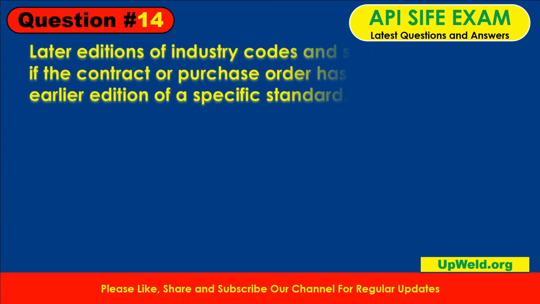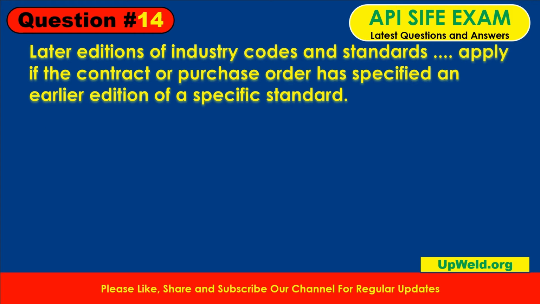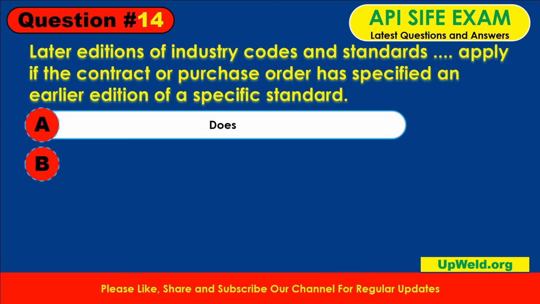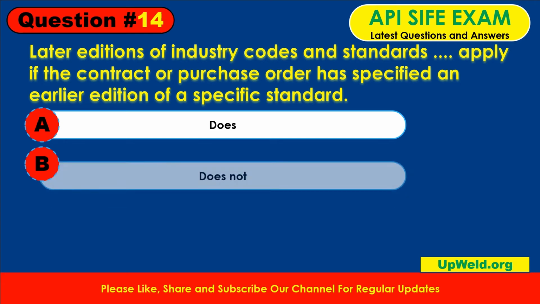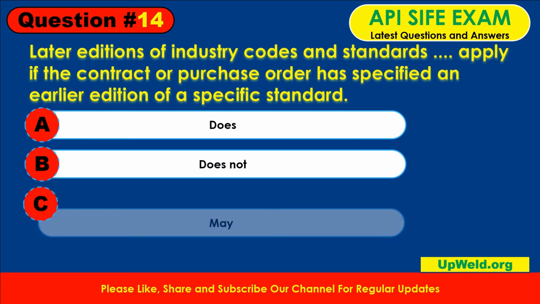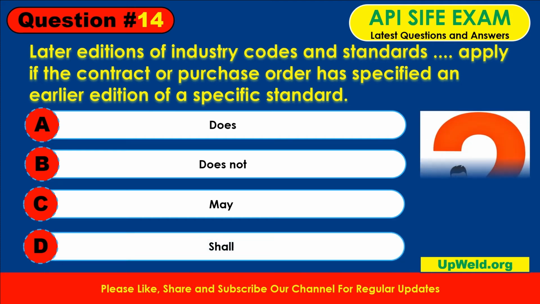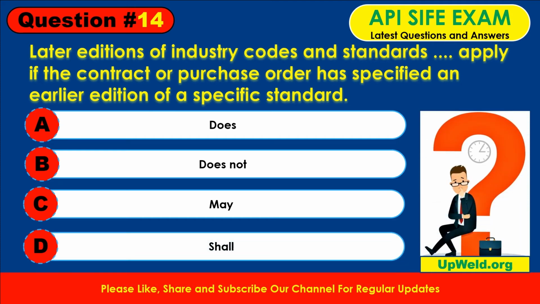Question number 14. Later editions of industry codes and standards apply if the contract or purchase order has specified an earlier edition of a specific standard. Here are the options. A. Does. B. Does not. C. May. D. Shall. The answer is B. Does not.